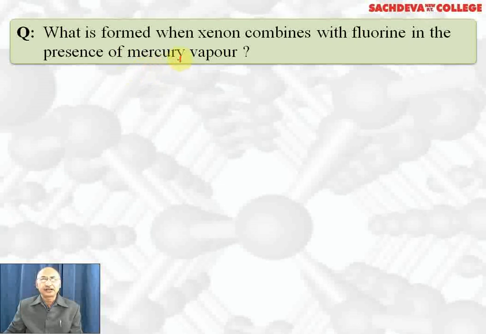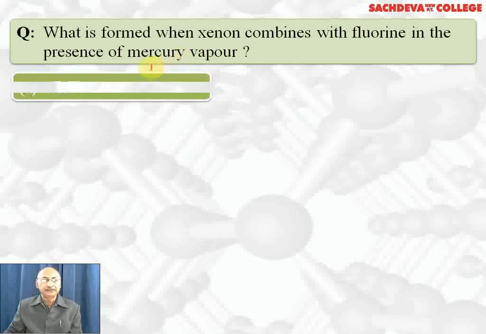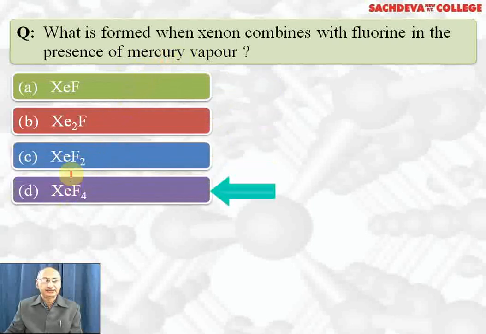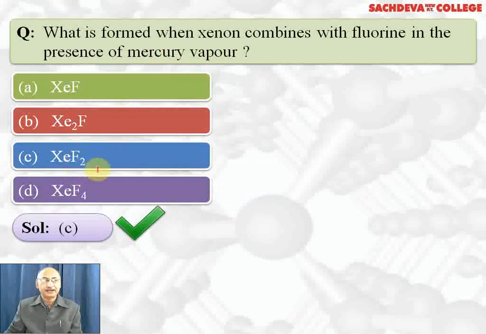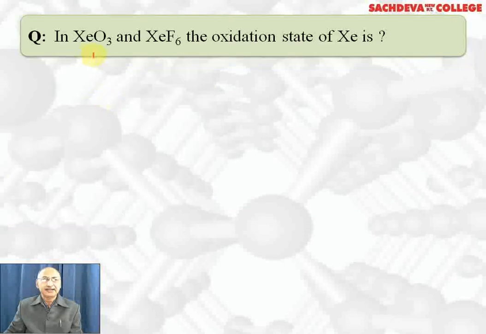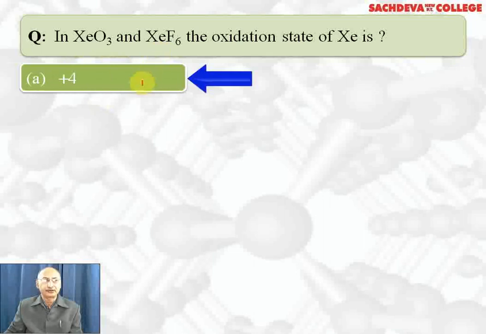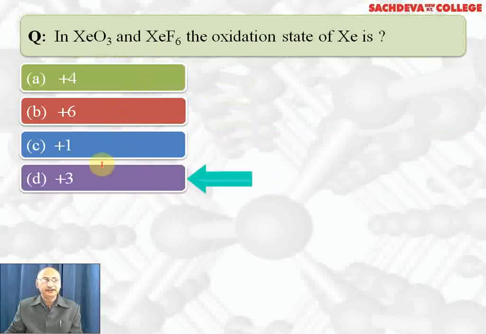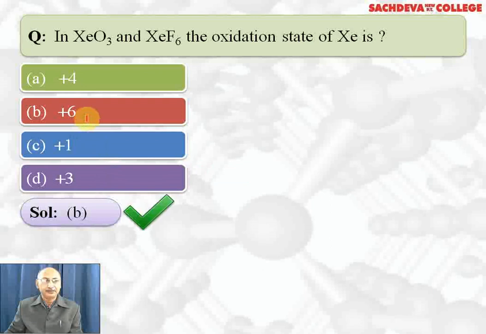What is formed when xenon combines with fluorine in presence of mercury vapor? XeF, Xe2F, XeF2, and XeF4. Correct answer is C part, XeF2 is formed. Xenon difluoride. In XeO3 and XeF6, the oxidation state of xenon are +4, no, +6, yes, +1, no, +3, no. So the correct answer is B part: x minus 6 equal to 0, x is equal to +6.